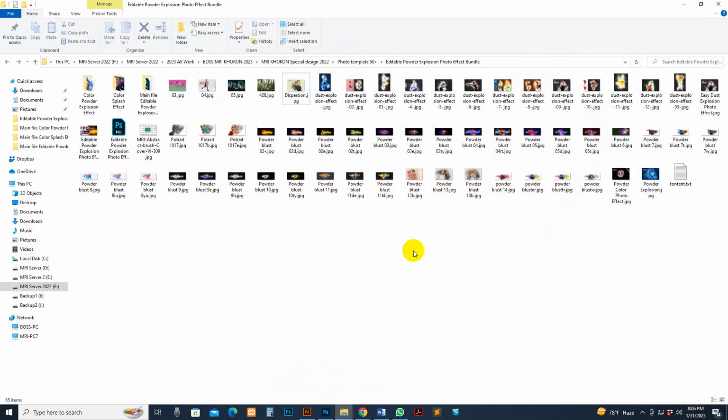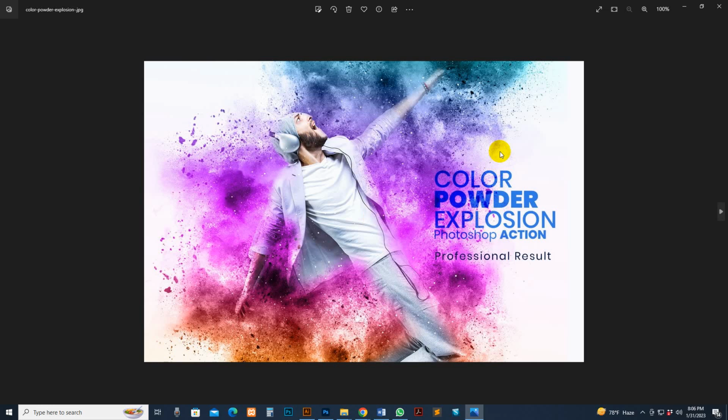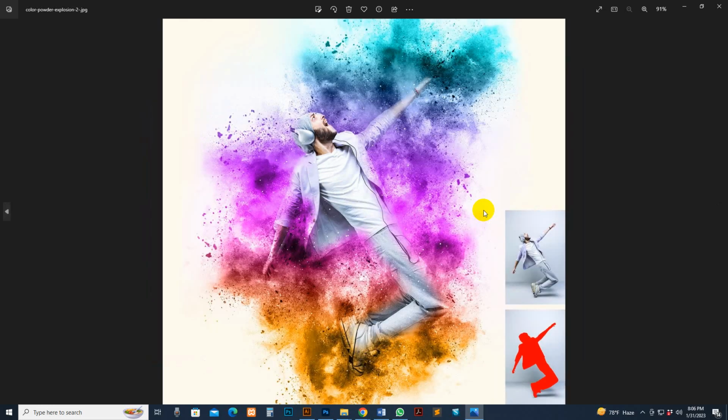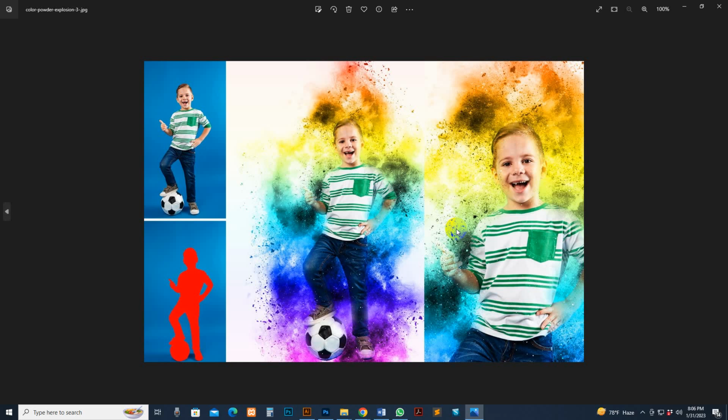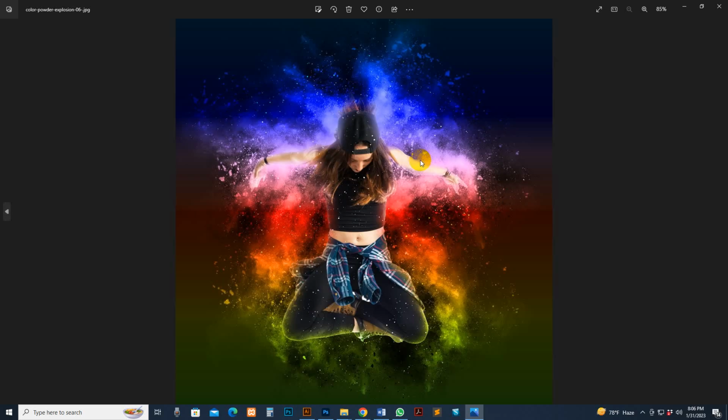Okay, now I show you the details. This script, there is another one included. See the color powder option, explosion, Photoshop action. This is included. See, it is very nice.